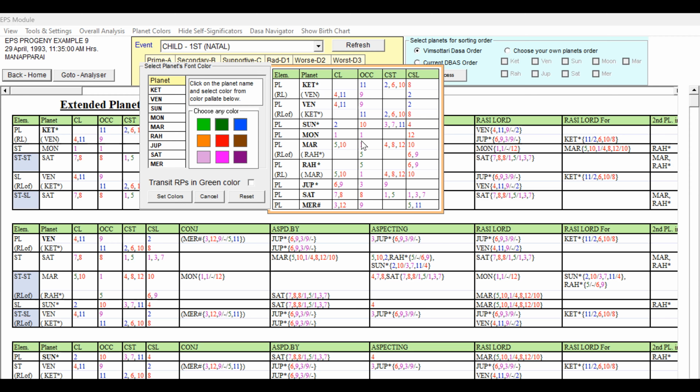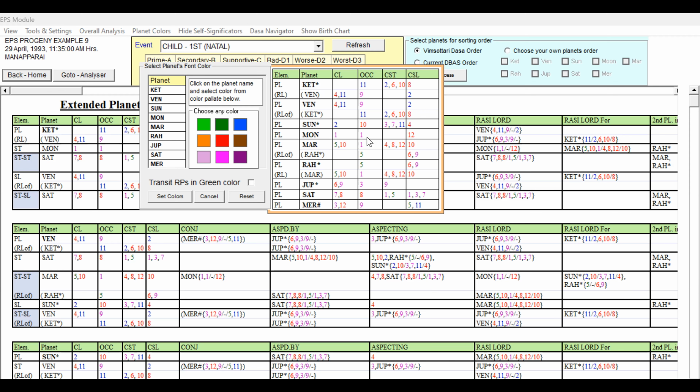Now if you see, the Lagna lord Moon is occupying Lagna, and it is the 12th sublord. So the Lagna is good only, not bad. The 12th sublord is not very strong also, it is not bad also. So we can see Moon, we can give a mixed significator.